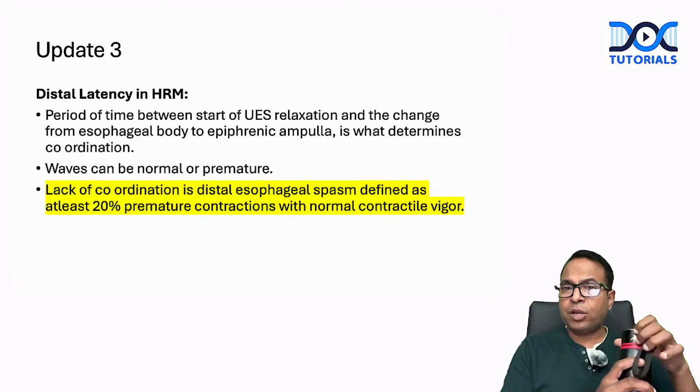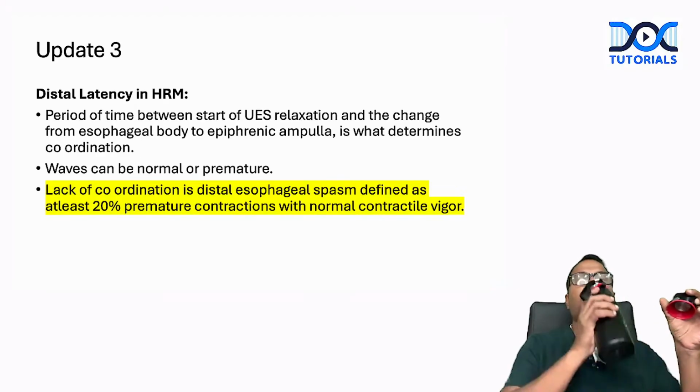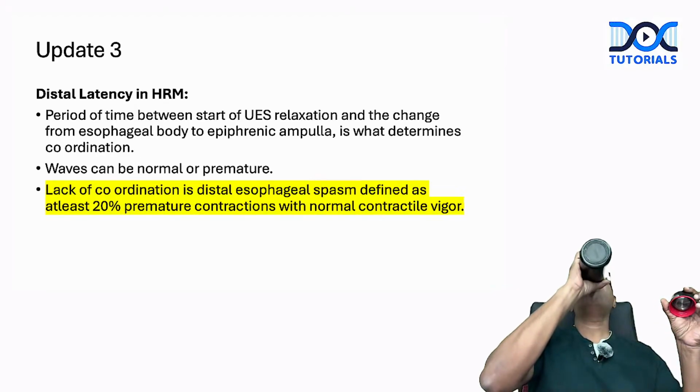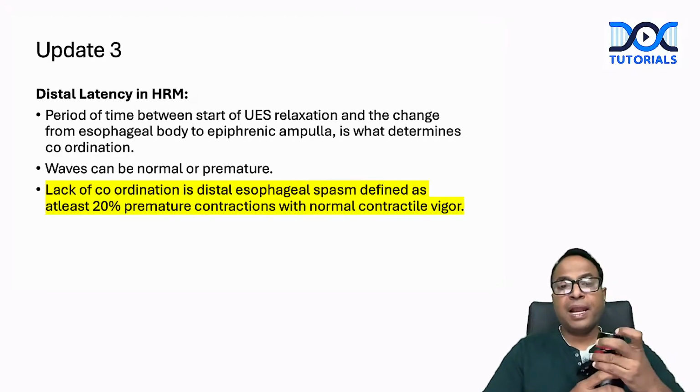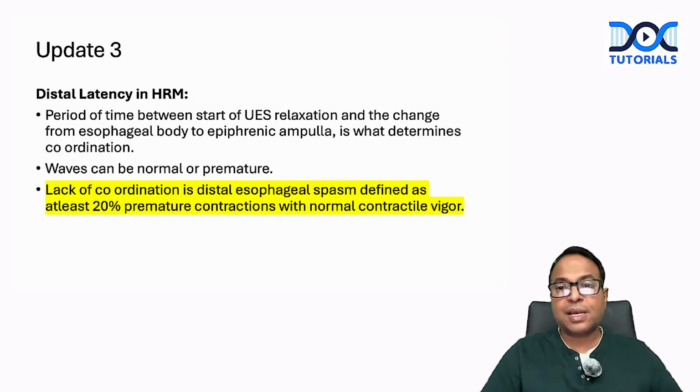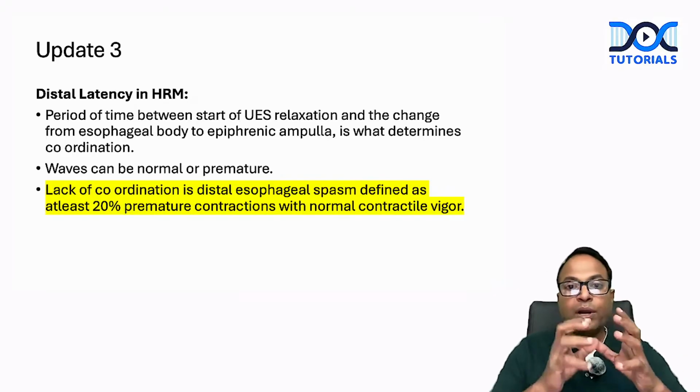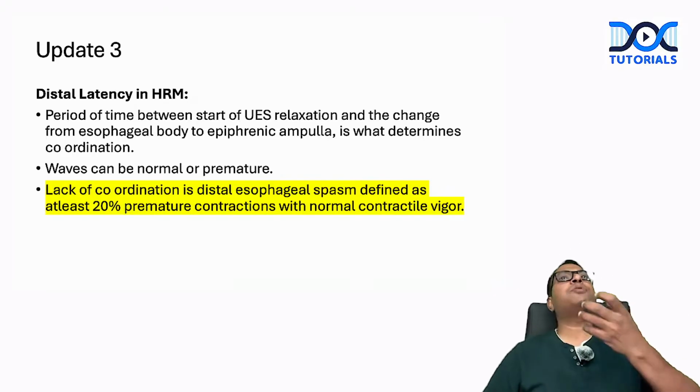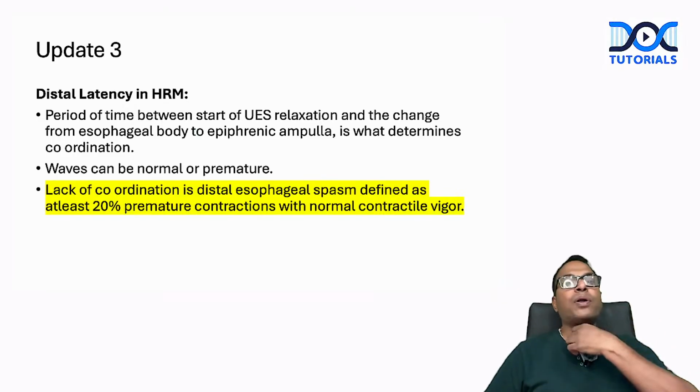And waves can be normal or premature. Lack of coordination is distal esophageal spasm, defined as at least 20% premature contractions with normal contractile vigor. So this is very important. For example, I am swallowing. If you saw, just now I swallowed water.